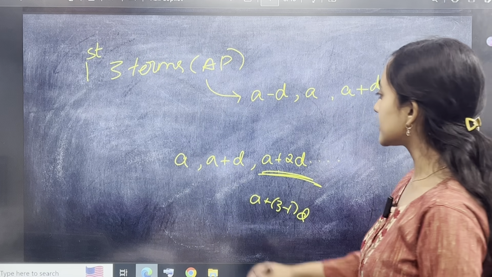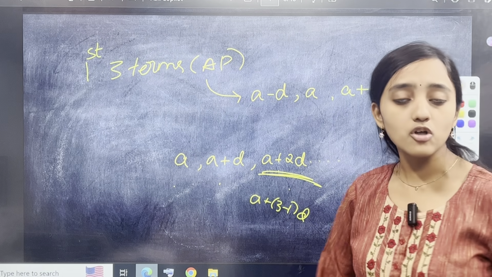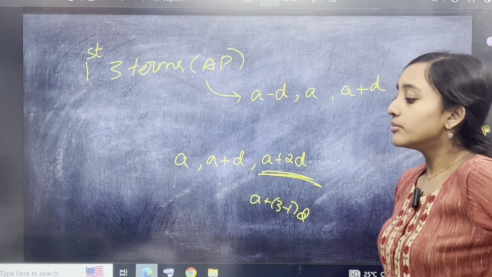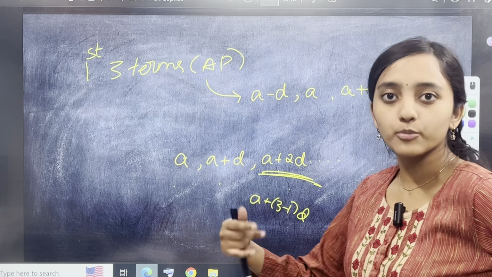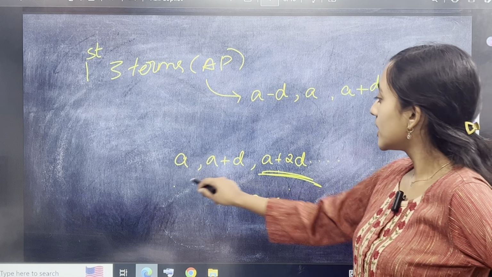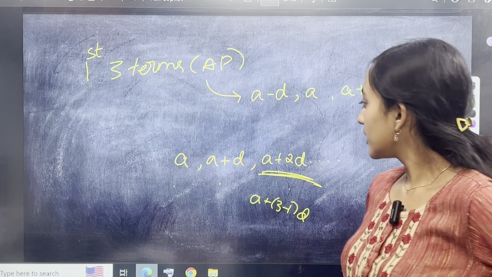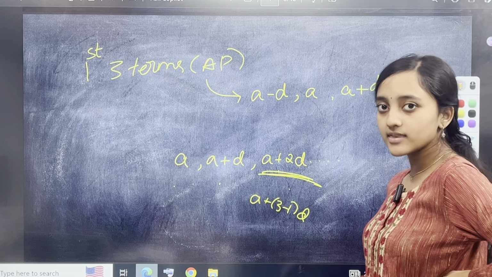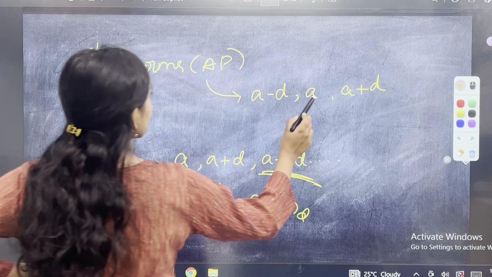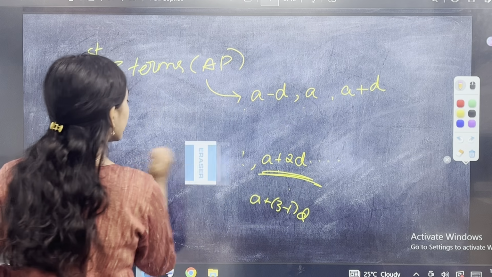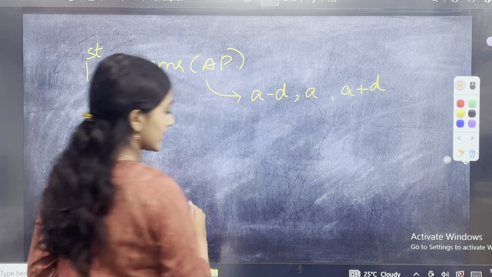Whereas if I say A plus D, A plus 2D, it's not like you cannot find the answer. But very often, suppose they do not give another term, you will have to do simultaneous equations if they give another term. Because here, 3A plus 3D is equal to some value, and then you have to find. That is a more complicated approach. Instead, if you use A minus D, A plus D, you will be able to find the answer quickly.